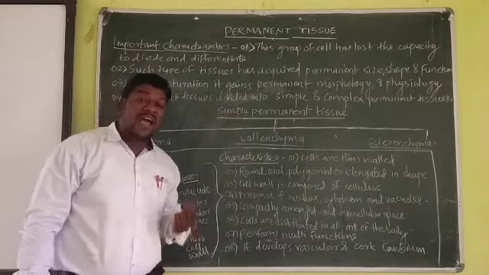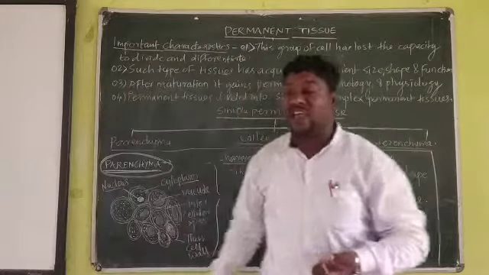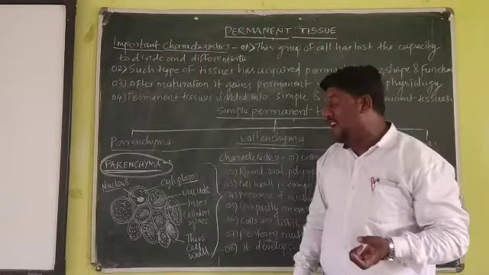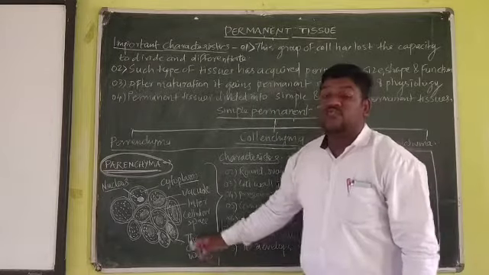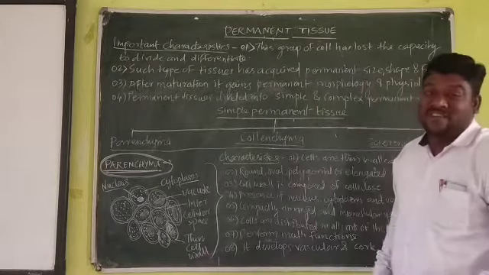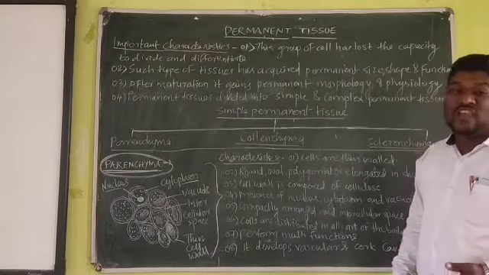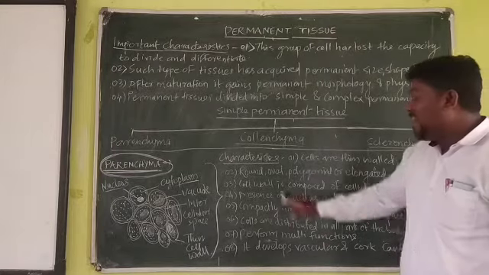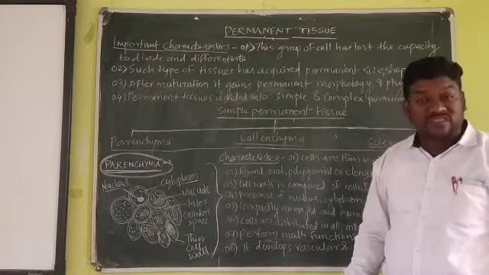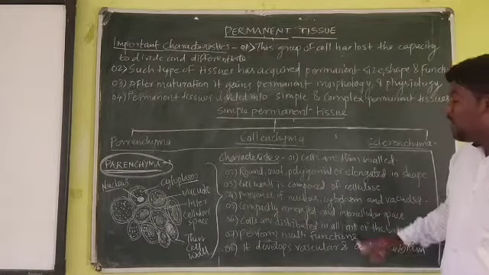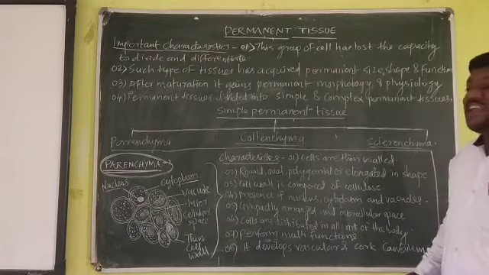In a parenchyma tissue, जो cells होते हैं, उनके walls जो होते हैं, where you can see in diagram. Okay, these walls are thin. पतली लेयर होती है एकदम walls की. Okay, next, इसका shape जो होगा, it may be round, it may be oval, it may be polygonal or elongated.